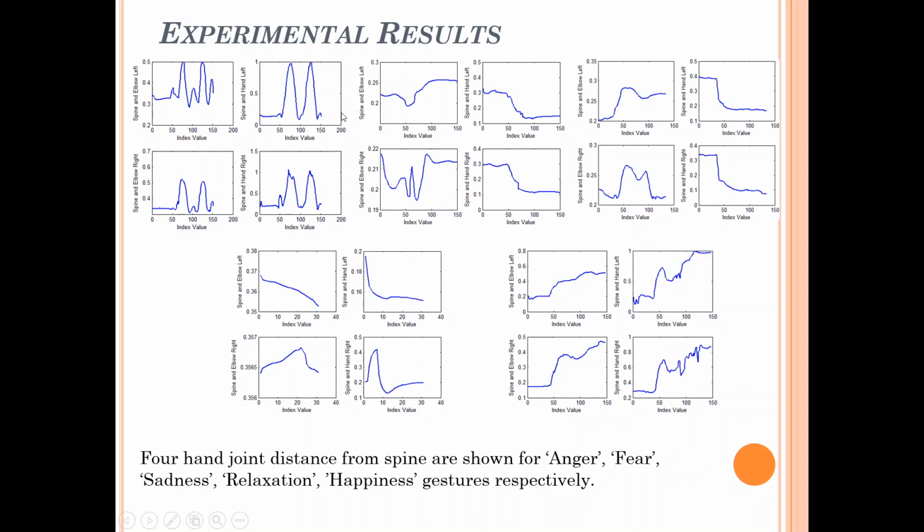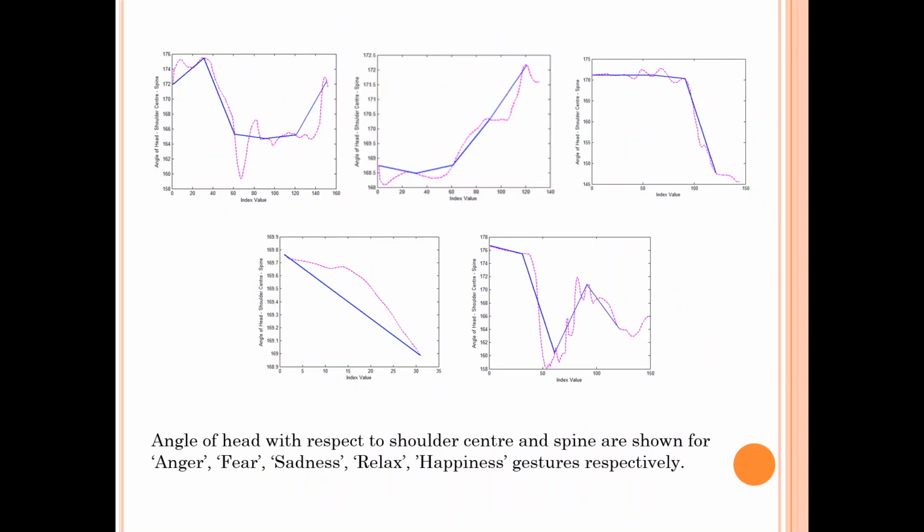Based on these 4 features, how 5 different gestures can be distinguished has been shown here. Here you can see the feature taken is the angle between head, shoulder center and spine. Based on this particular feature, how the 5 different emotions have different values can be checked over here.